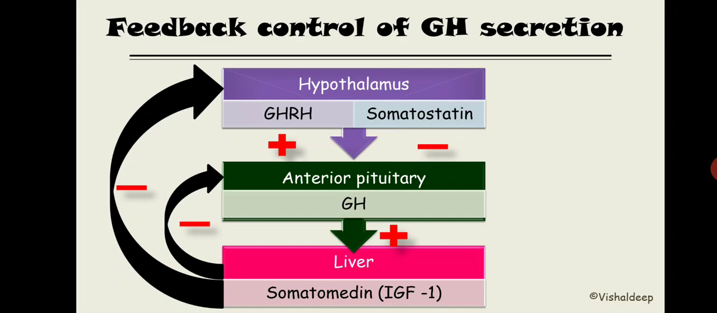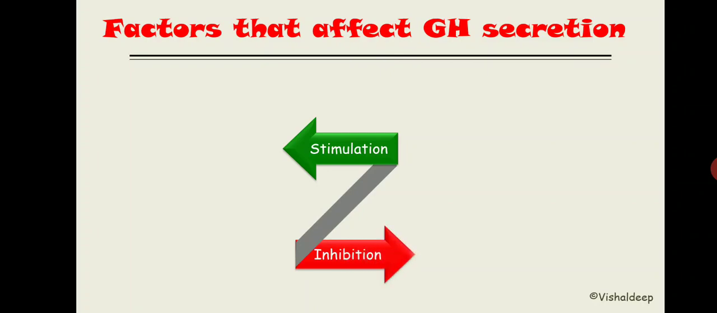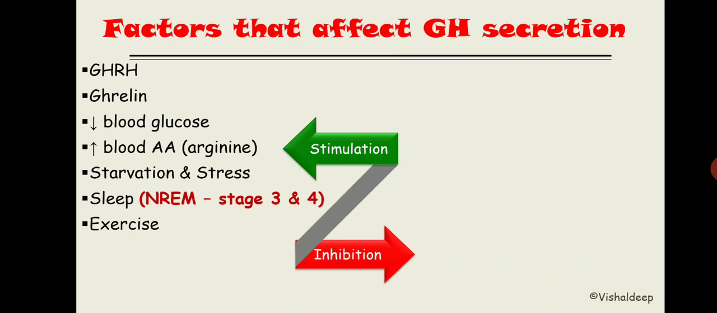Now, factors that affect growth hormone secretion. Some factors are going to stimulate growth hormone secretion, some are inhibiting it. Let's enumerate these factors first. The stimulatory factors are GHRH, growth hormone releasing hormone, ghrelin, the hormone secreted by the stomach, decreased blood glucose level or hypoglycemia, increased amino acid level, and most importantly arginine. This one is asked in MCQ. Then starvation and stress, which I wrote down as a single item because of the SS, and sleep.